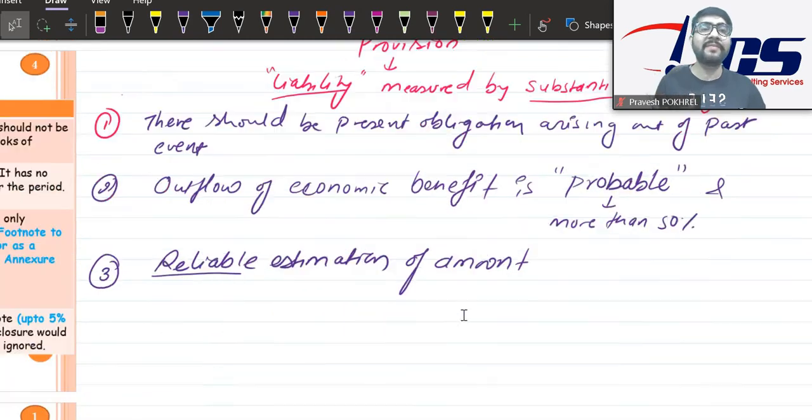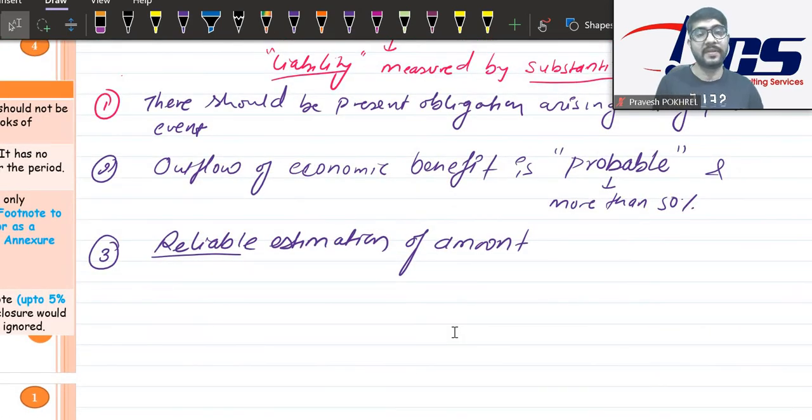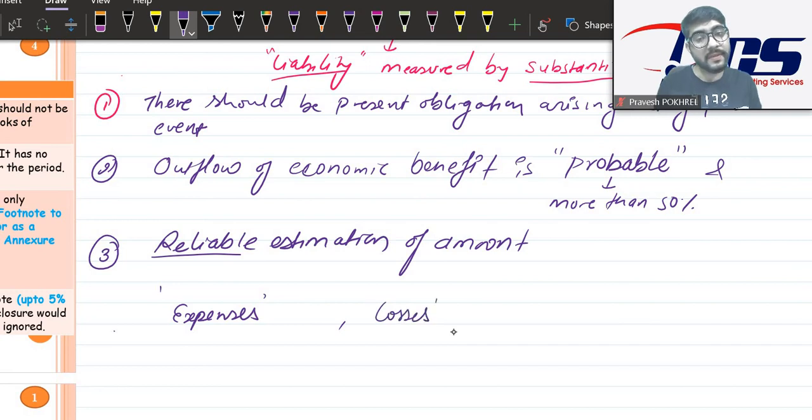So provision can be made for many things. It can be made for some expenses, it can be made for some losses, it can be made for some other commitments, even for warranties.